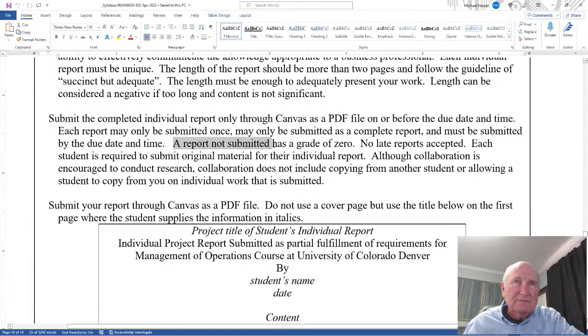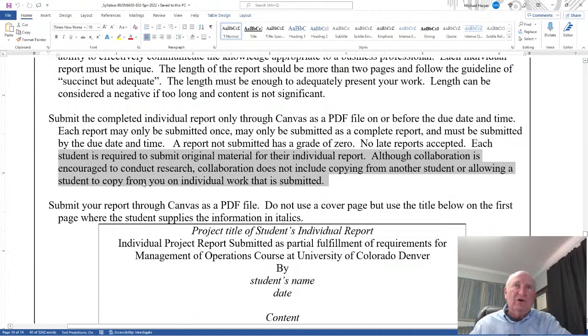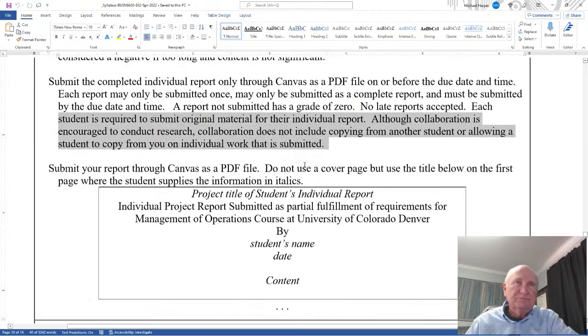A report not submitted has a grade of 0. No late reports are accepted. Each student is required to submit original material for their individual report. Although collaboration is encouraged to conduct research, collaboration does not include copying from another student or allowing a student to copy from you on individual work that is submitted.